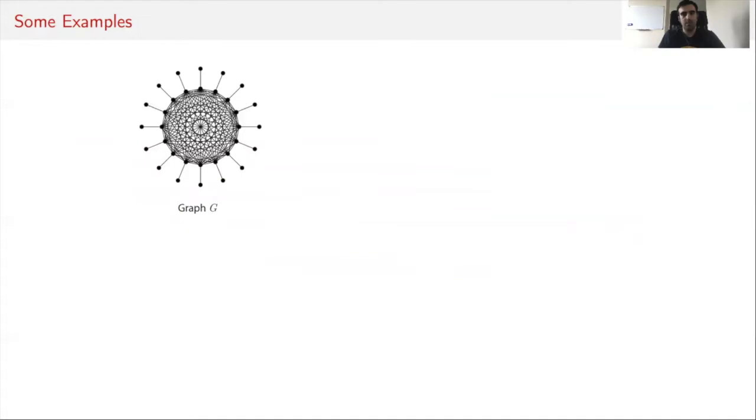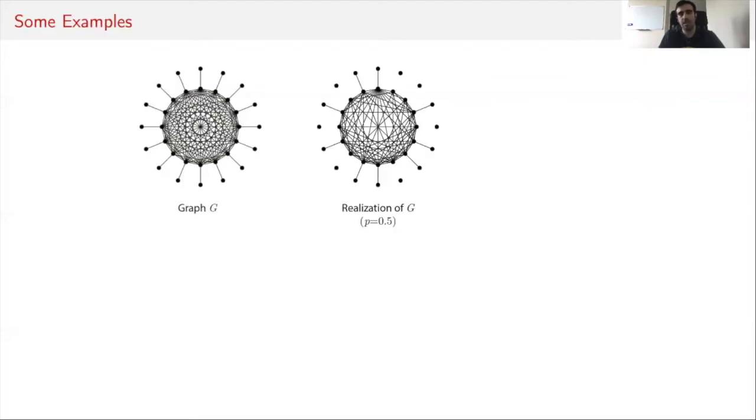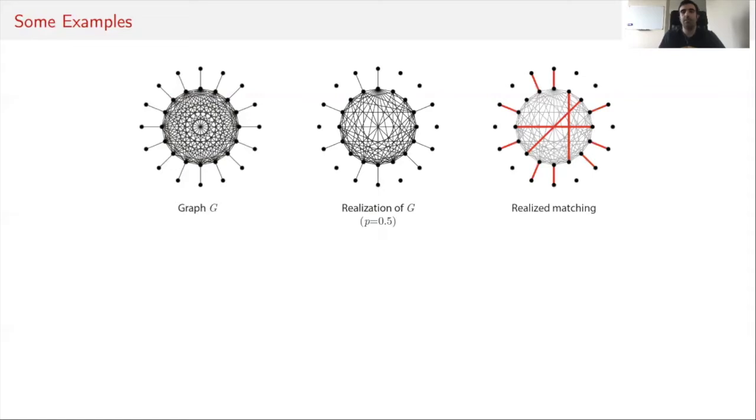Let me start with an example. Suppose that this is our graph G, which includes a set of outer edges and an inner clique. For P equals half, a typical realization of this graph looks something like this, and its maximum realized matching will include all the outer edges, and also augment it using the realized edges of the clique.